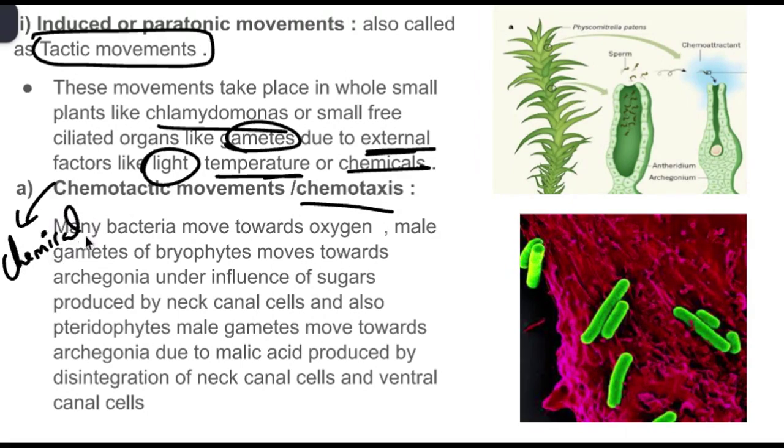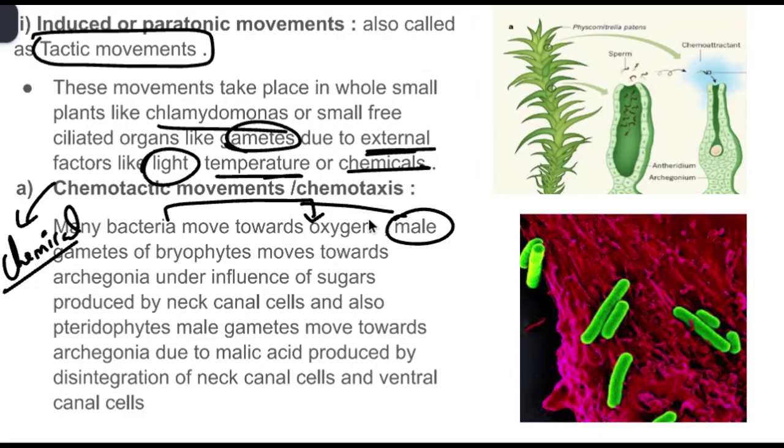Because of the chemicals they will respond. The best example is many bacteria move towards oxygen, called aerobic bacteria. Some bacteria will move away from oxygen conditions, those are called anaerobic bacteria. Basically all the male gametes, even in humans, the sperm meets the ovum because of this chemotaxis only.